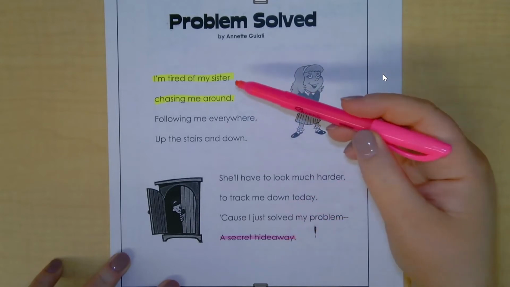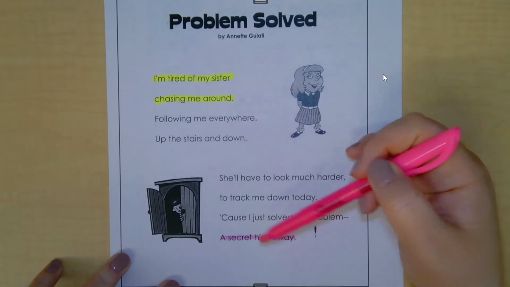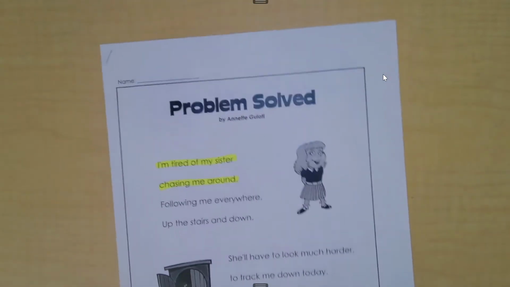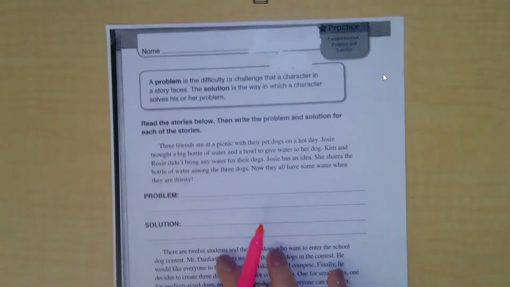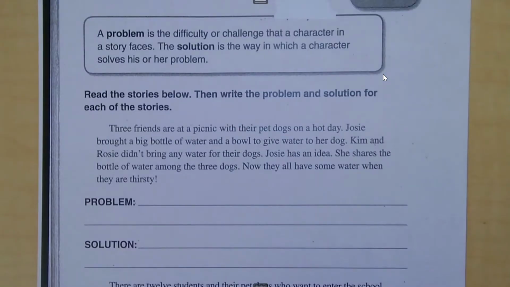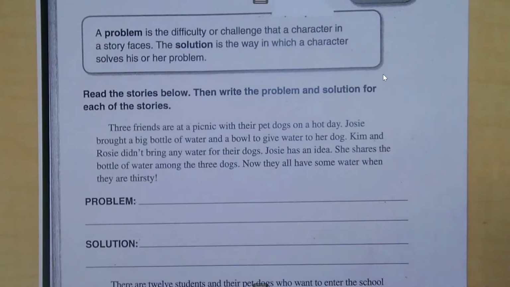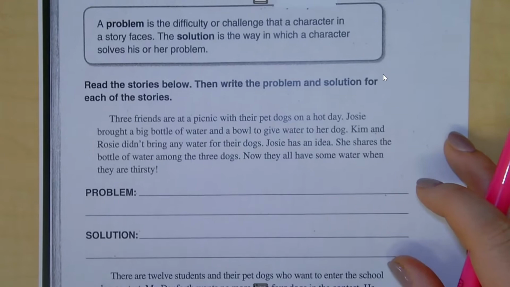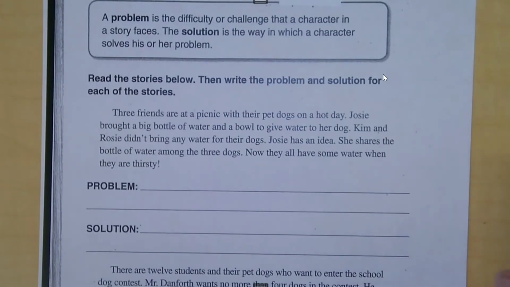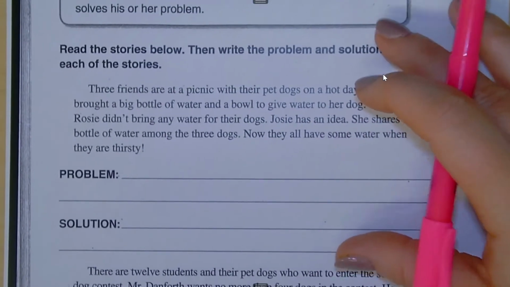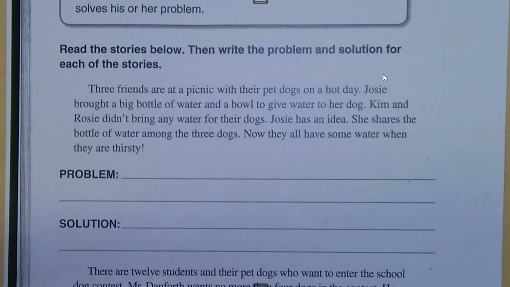Okay, I'm tired of my sister chasing me around. How did she solve it? She created a secret hideaway. Okay, as a reminder, a problem is the difficulty or challenge that a character in a story faces. The solution is the way in which a character solves his or her problem. So we're going to read the stories and then we're going to write the problem and solution for each of the stories.